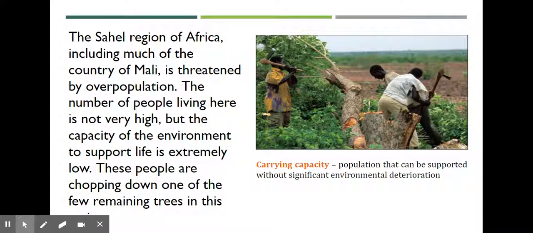So the Sahel region of Africa, which is the region just below the Sahara Desert, and it kind of surrounds the rainforest, including much of the country of Mali, is threatened by overpopulation. The number of people living here is not very high, but the capacity of the environment to support life is extremely low. These people are chopping down one of the few remaining trees. So even though their population isn't that high, their carrying capacity is so low that it makes their physiological density very high. The population that can be supported without significant environmental deterioration. So they're killing their environment.